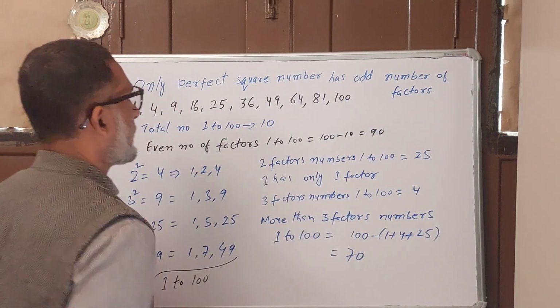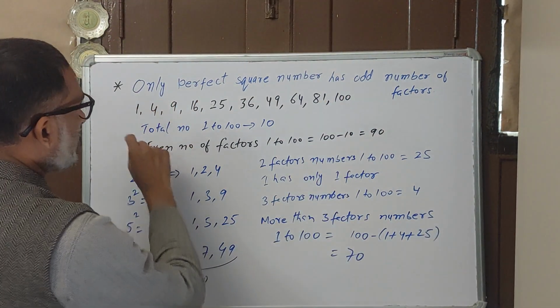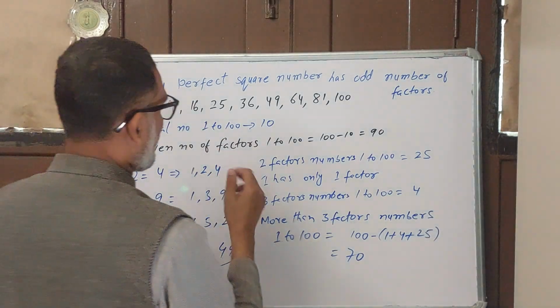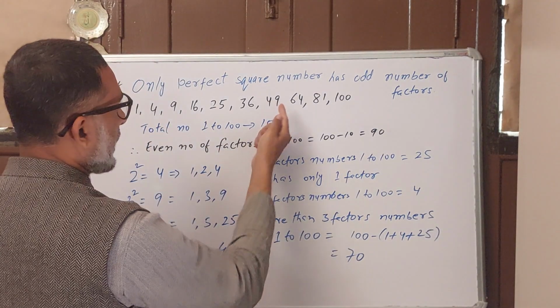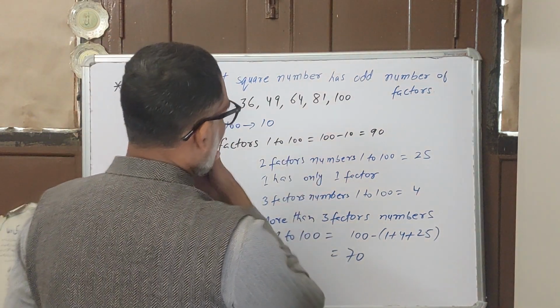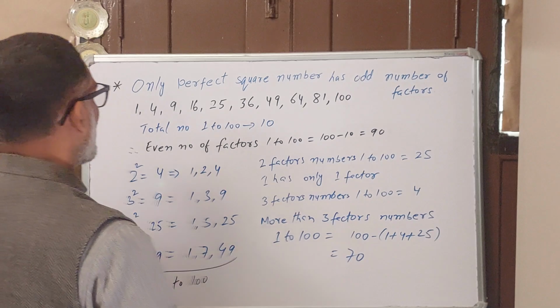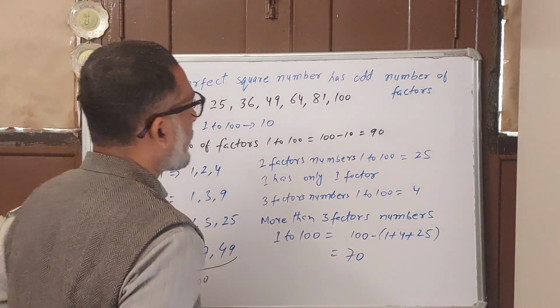How many factors? 7 factors? So all have, I see, either 1 factor, some have 3, some have 5, some have 7, some have 9, like 36 has 9 factors. So 1, 3, 5, 7, 9, all have an odd number of factors.